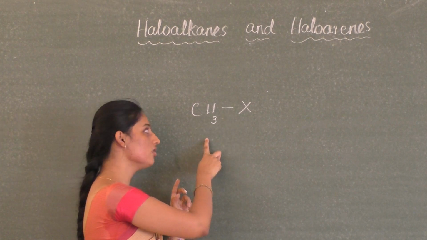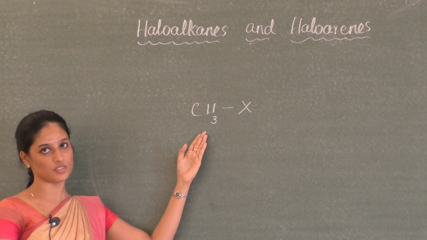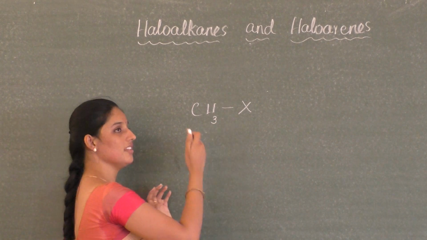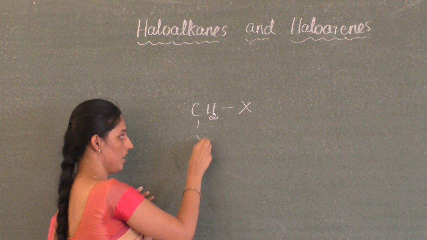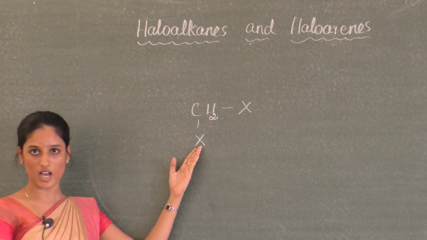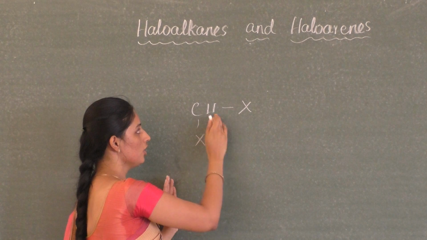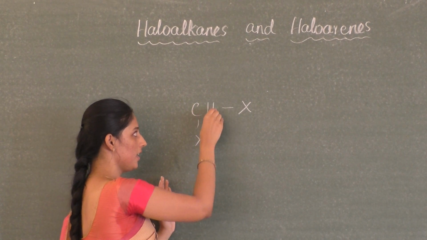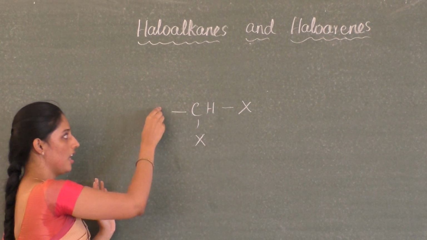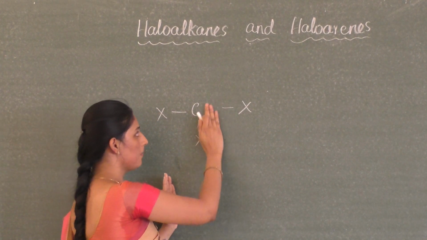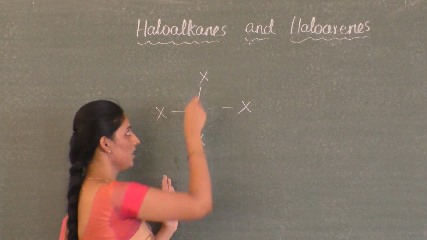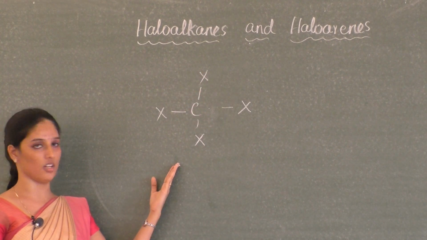Now I can also replace other hydrogen atoms with halogen. If I replace another hydrogen, it becomes CH2X2. This is also your haloalkane. I can also replace two more hydrogen atoms. If I replace another hydrogen atom with halogen, it is also your haloalkane. And I can also replace the last hydrogen atom with halogen. This is also your haloalkane.